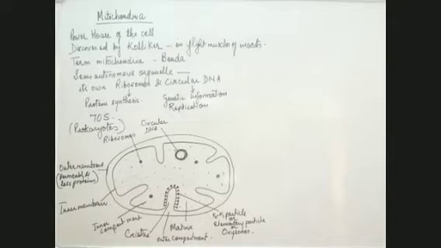The outer membrane has less proteins and it is permeable, whereas the inner membrane has more protein and it is selectively permeable. The proteins help in the transport of substances from outside to inside.